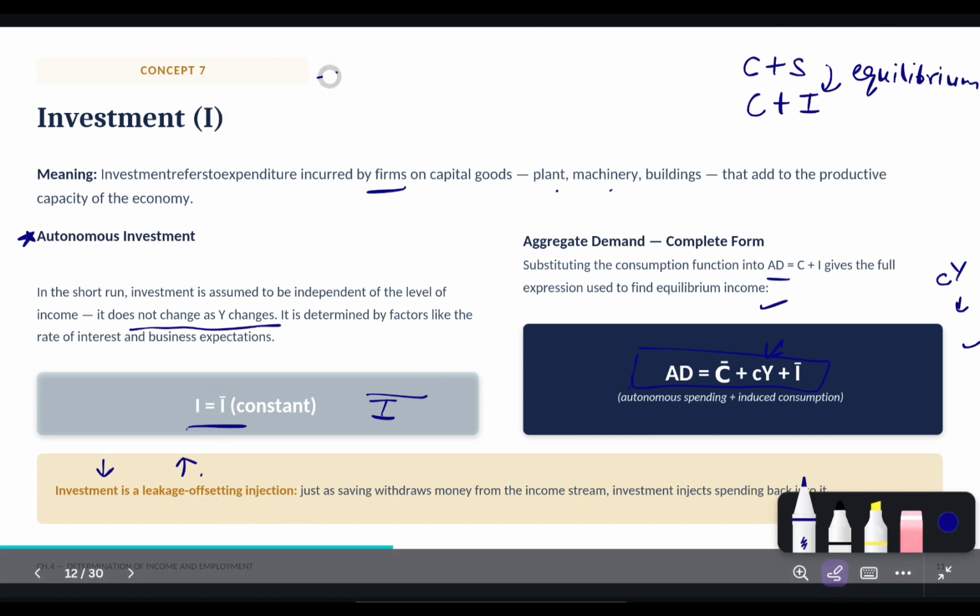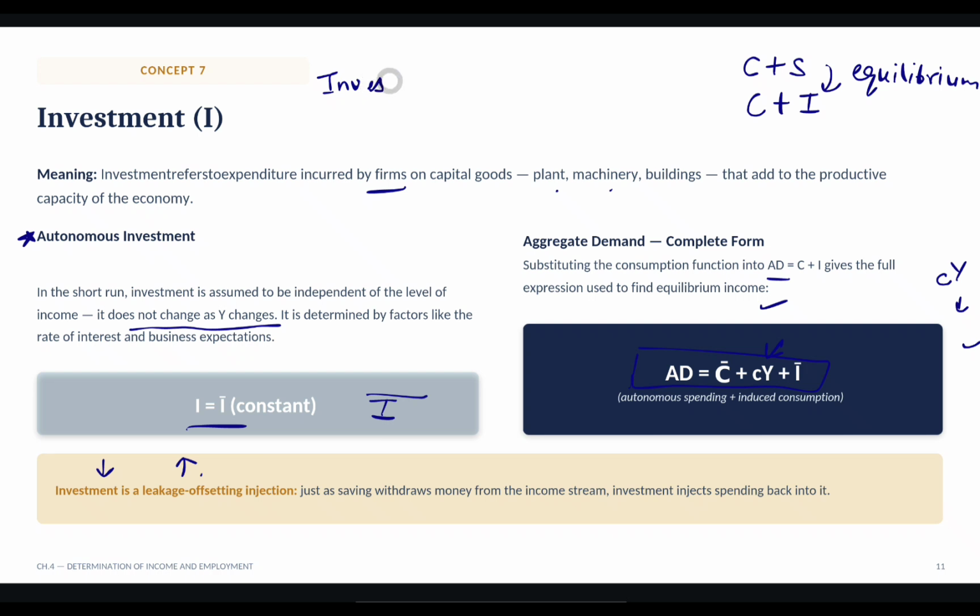We have also a term that is known as investment multiplier. We have this topic in next few slides, then we will cover this topic there.